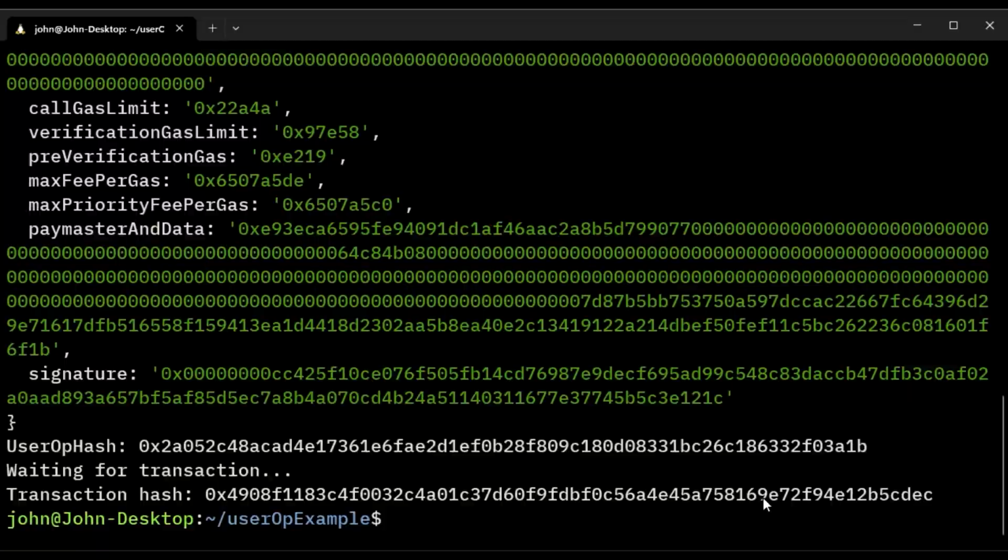And that's it. We've gone over the parts of a user operation, what happens to a user operation when it's submitted, how to create a user operation, and how to send a gasless user operation.